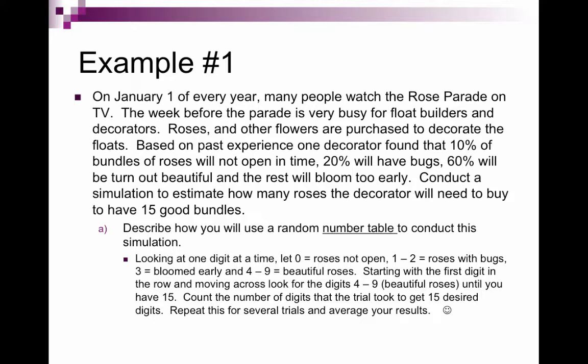So I put until you have 15, which is indicating that my trial ends as soon as we have 15 good bundles. Then we're going to count the number of digits that the trial took to get to 15, and then we're going to repeat this for several trials and then average our results. So once we've described what a component is, how we're going to model that component using the numbers, what the trial is, and then what our response variable is, then we're going to actually run the trials.